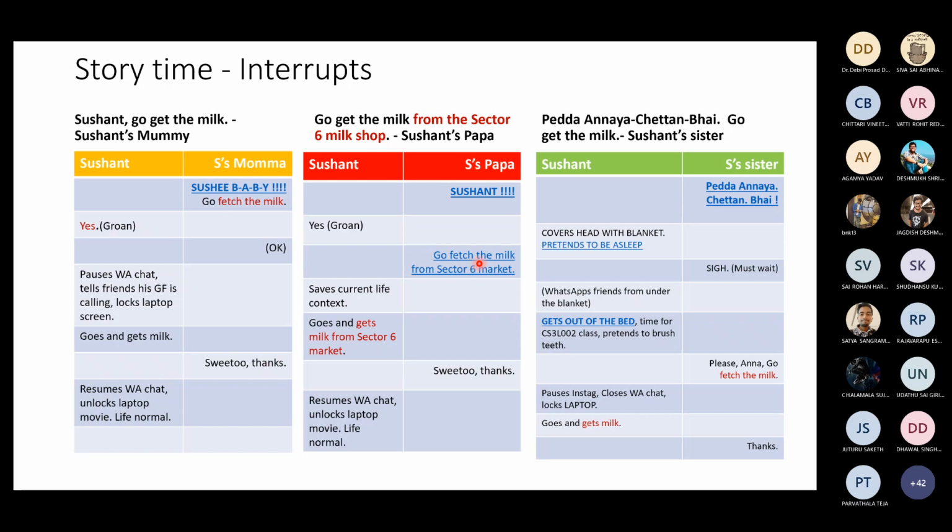So Sushant's papa is actually saying that there is an instruction, but it also says go to this particular market and get the milk. So Sushant again saves this context, goes and gets milk from Sector 6 market, gets a Sweetu thanks. I mean, I don't know if Papas nowadays say Sweetu, but anyway, thanks. Then resumes the context. So these three stories are very like the interrupt stories you will meet in processors. Any questions so far?